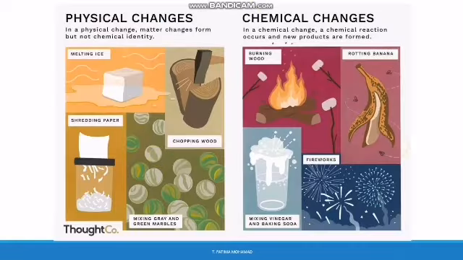Here you can see two figures showing chemical changes and physical changes. Let's see the physical changes. What do you see here? You have melting ice. You have chopping wood. You have shredding paper and mixing gray and green marbles. Melting ice. When you melt ice, ice is water. When you melt it, what happens? This water will change from the solid state into a liquid state, right?